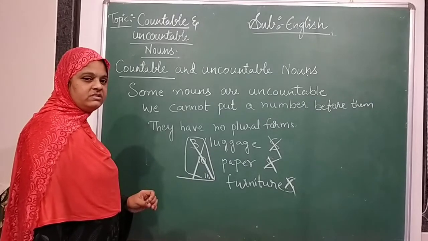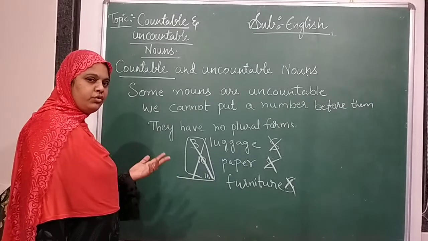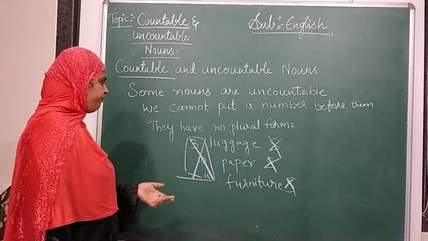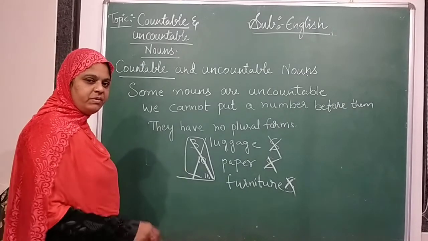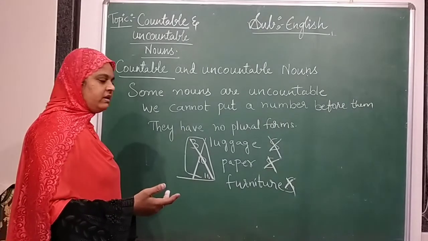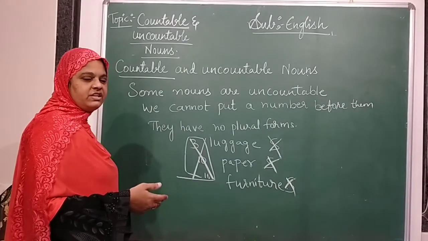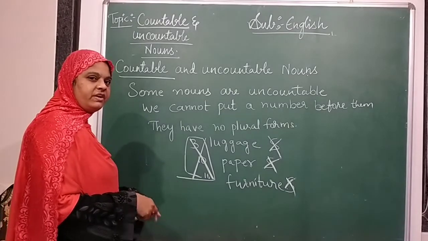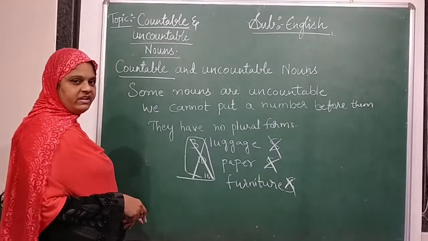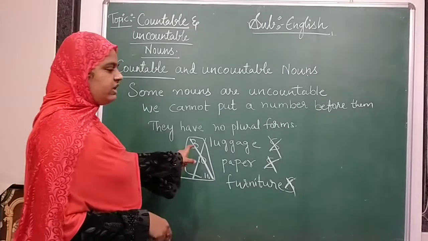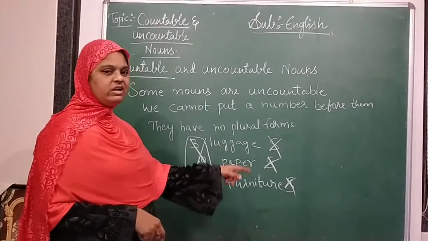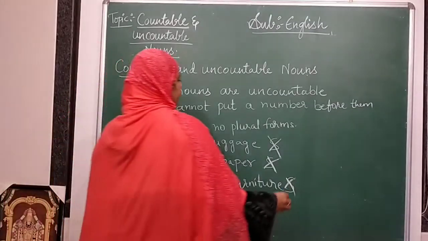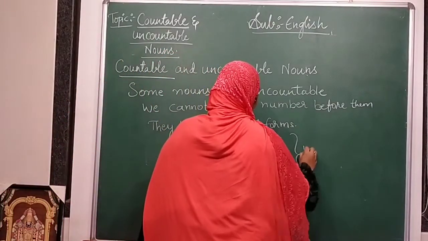For luggage we say some, few, much. For paper, it will be plenty of paper. And furniture means dining table, chairs, sofa set, all of this is furniture. We cannot put the numbers and we cannot put plural forms for uncountable nouns. These are uncountable nouns.